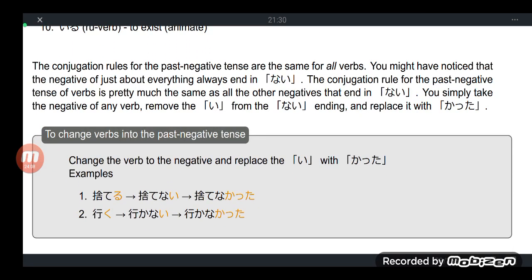The conjugation rule is very simple here. Remember, minasan, we have a lesson about the negative form. Do you recall the lesson for the negative form of a verb? We've discussed already the negative form of the verb, or the nai form. So the rule is very simple.